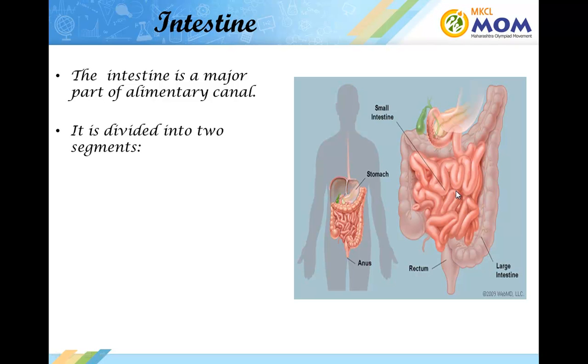It is divided into 2 segments, the small intestine and the large intestine. The small intestine is quite long, and its functions are chemical digestion and absorption. The large intestine is smaller in length. The major function of the large intestine is to reabsorb water.